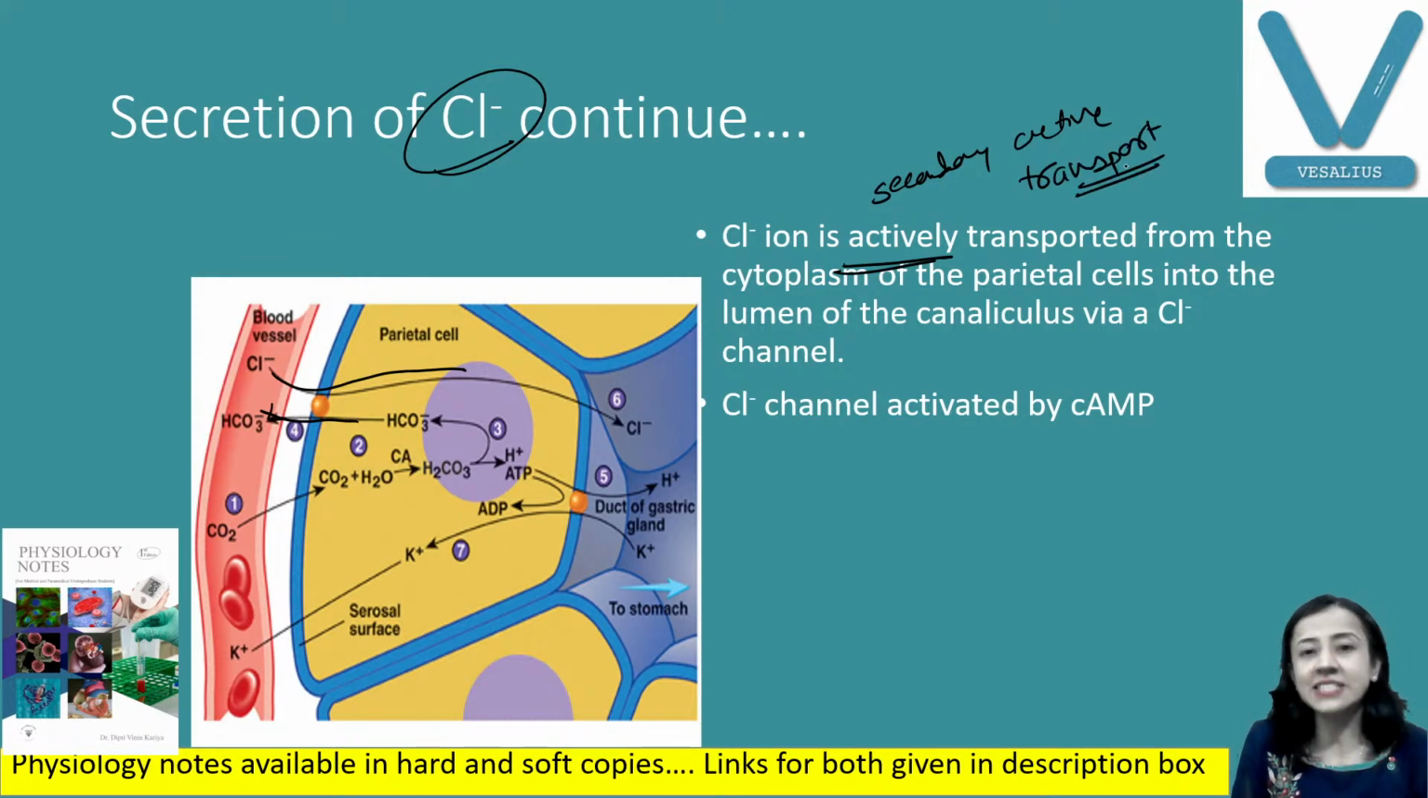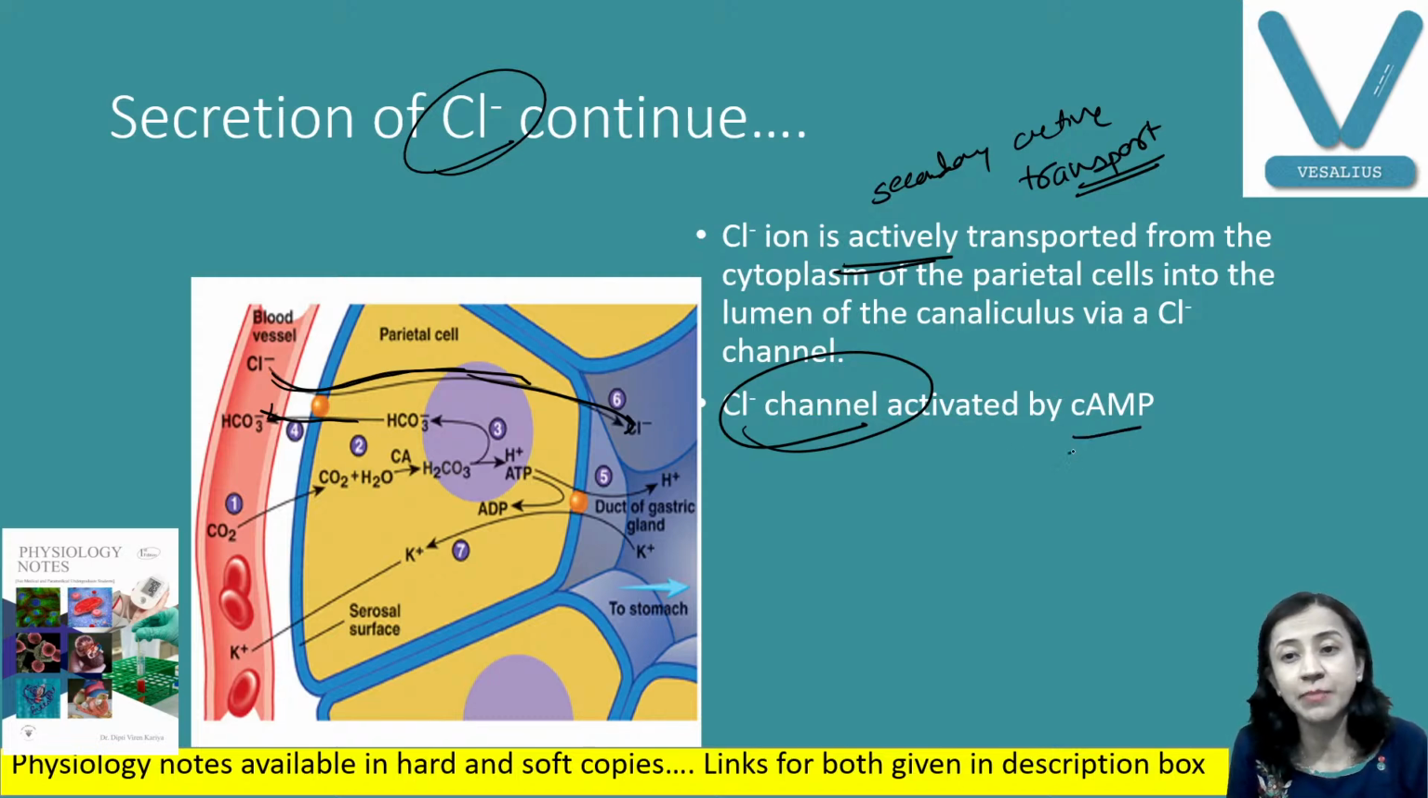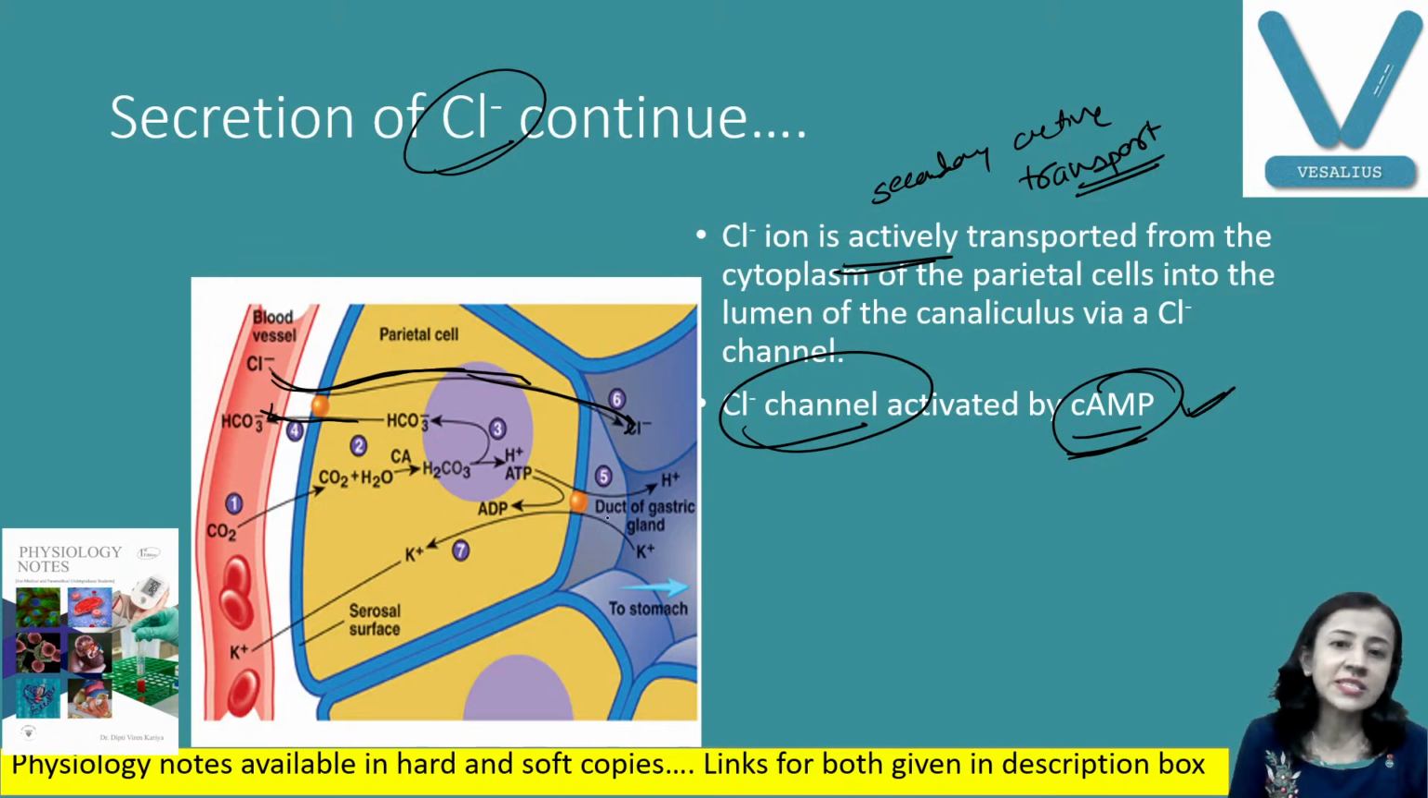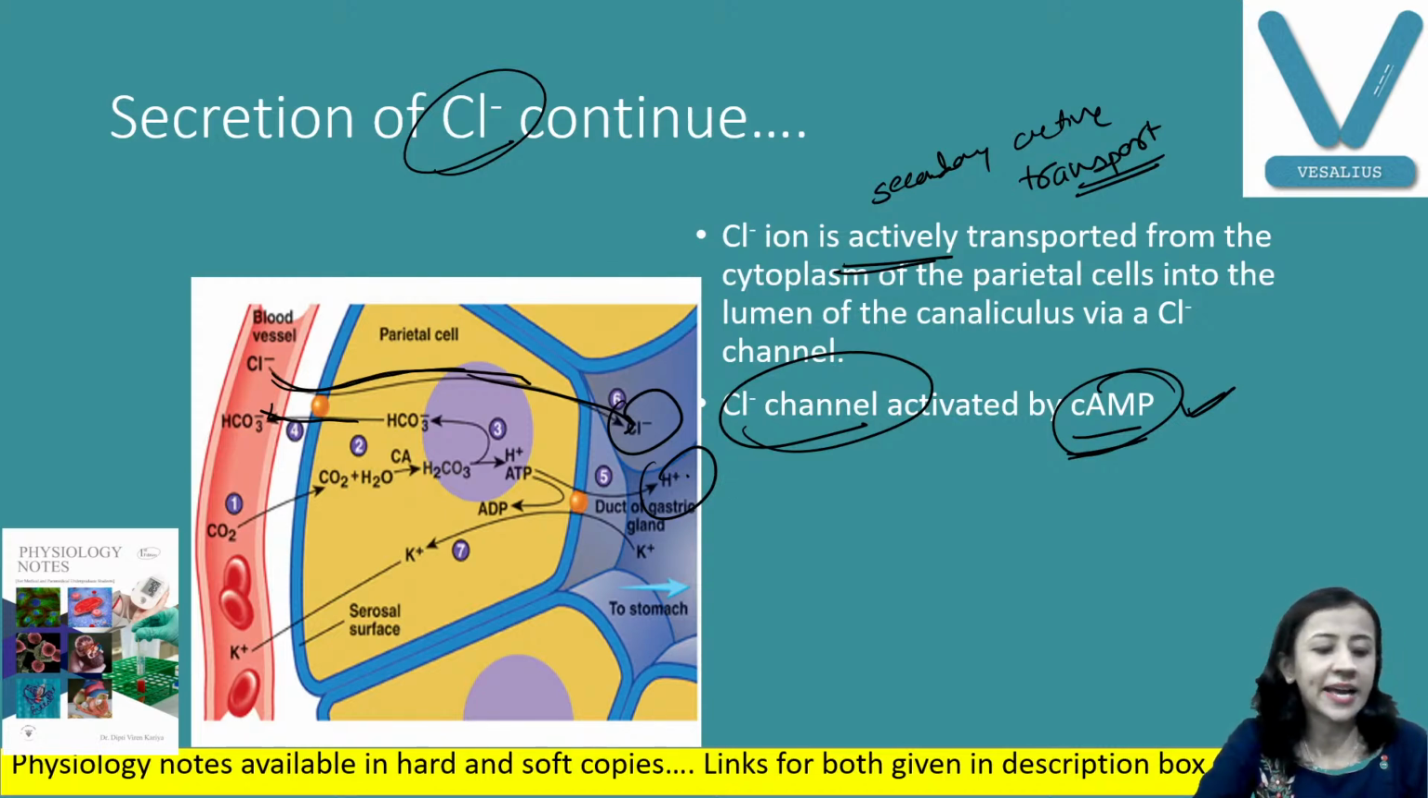So they are transported here by secondary active transport, and along the gradient they now enter the lumen. Another important thing here is that chloride channels are there for the transport. These chloride channels are activated by a second messenger system, that is cyclic AMP. So you can say that H plus also enters and chloride ions also enter the lumen, and there is secretion. This is the secretion of HCl.